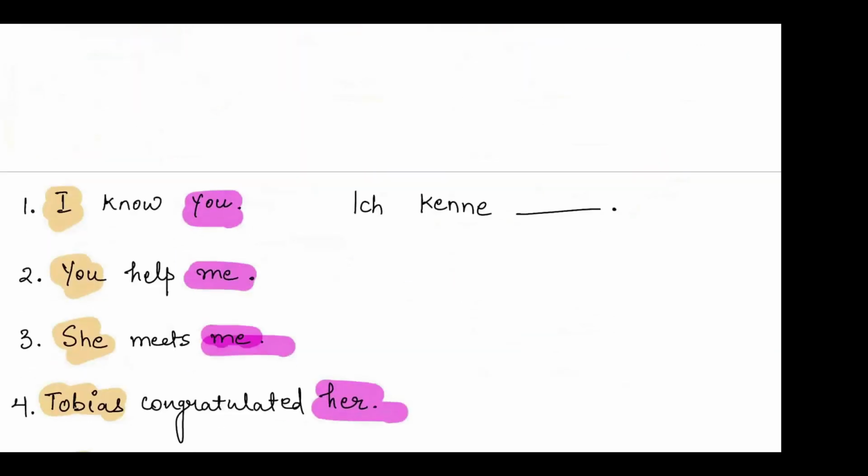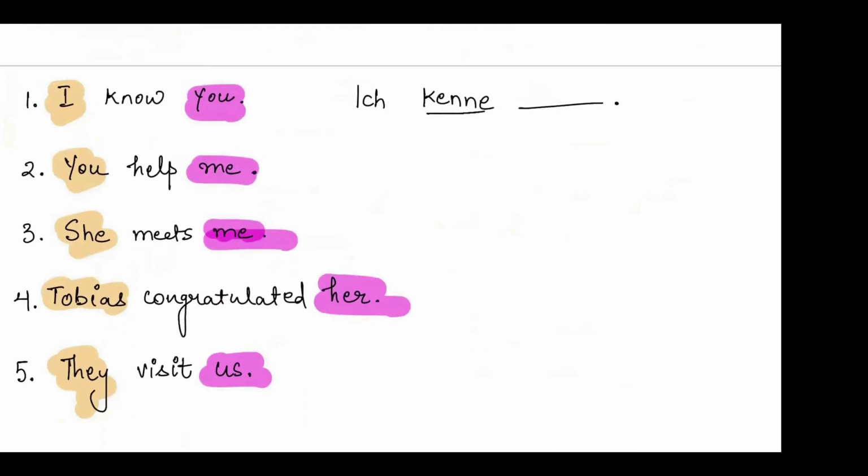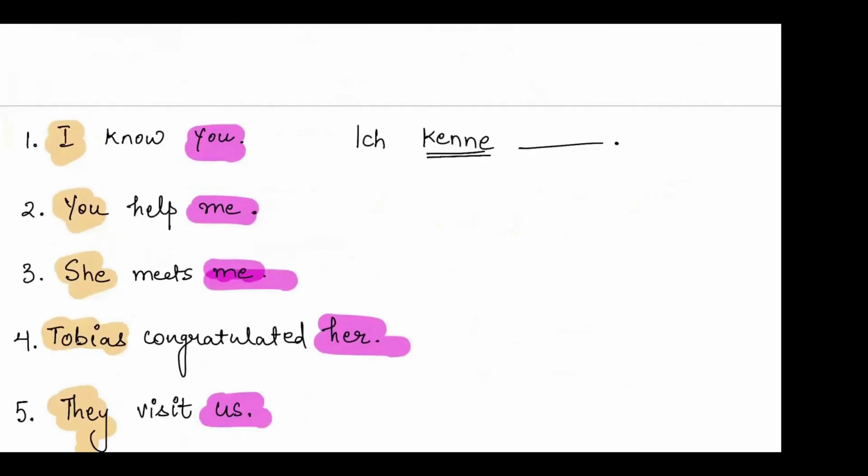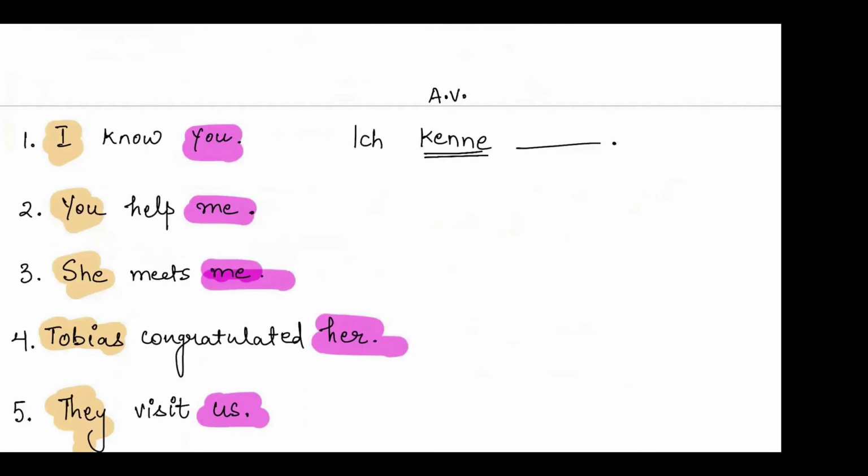How would we know that? We will be knowing that by the verb. If the verb is an accusative verb, then an accusative object will come in. If the verb is a dative verb, then a dative object will come in. So in this case, kennen, to know, is an accusative verb. Hence, we will be writing dich, the accusative object, and not dir, because dir is dative. So if I have a dative verb, only then I have to write dative. If I have an accusative verb, I have to write accusative. Let's move on to the next one.